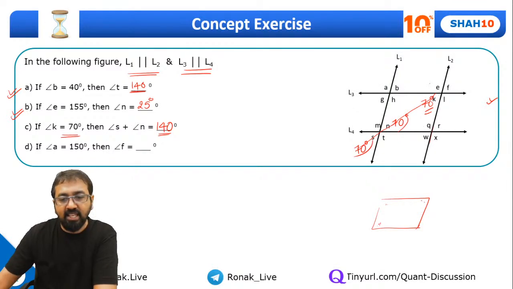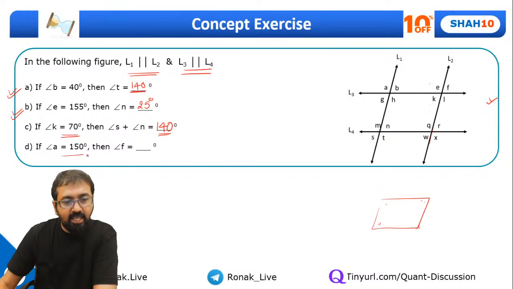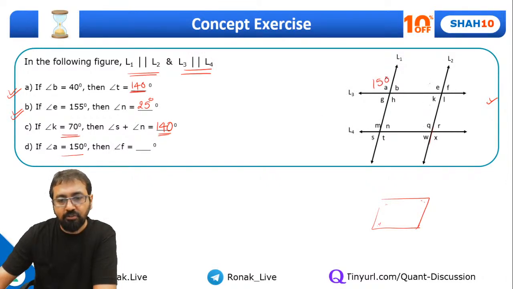And if angle A is 150 degrees, now again let me erase this part. So angle A is 150 degrees. So what will be angle F? Now you can make out this is 150. So this has to be 150 because these are two parallel lines. So these will be corresponding angles. So this has to be 30 degrees. So that's correct. This will be 30 degrees.